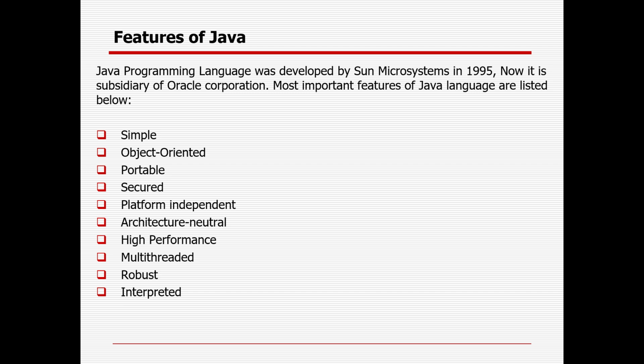Platform independent: I already told you as part of portable, similarly Java is platform independent, because it is different from other programming languages like C, C++, which are not platform independent. In case you are creating and compiling a program to platform specific machines, while Java is written once, so you can run it anytime anywhere. A platform is nothing but the hardware or software environment in which you run your programming structure, your program.